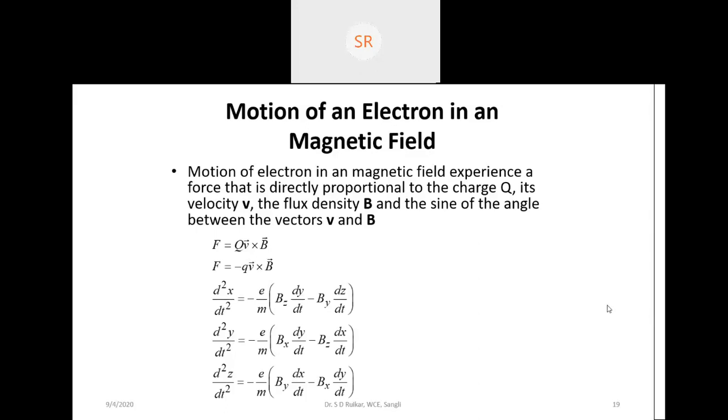Okay, so that's why we have written that instead of F is equal to qv into B, we have written that F is equal to minus qv into B, because the electron has a negative charge. So that's why we have written the force equation in terms of a charge, that is q. Here E is nothing but the charge of an electron. So we can say that the force is equal to minus E into v cross B.